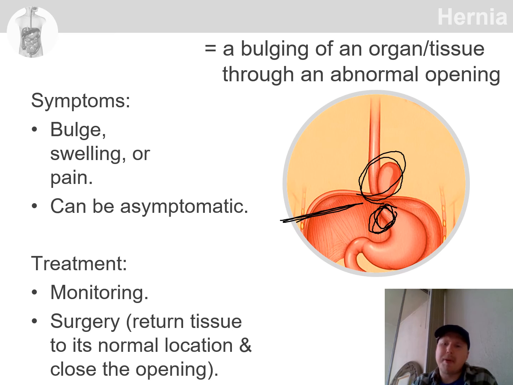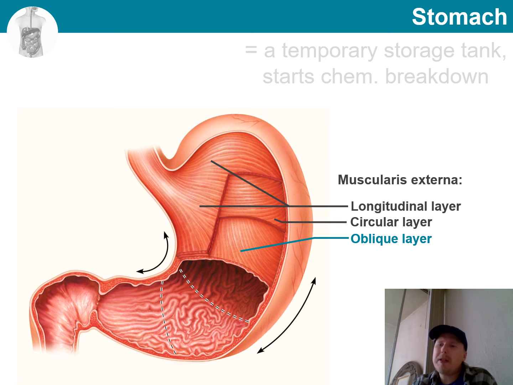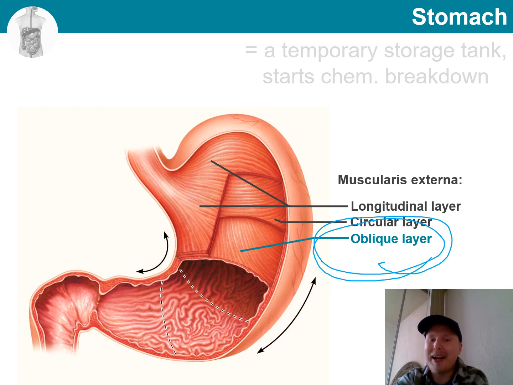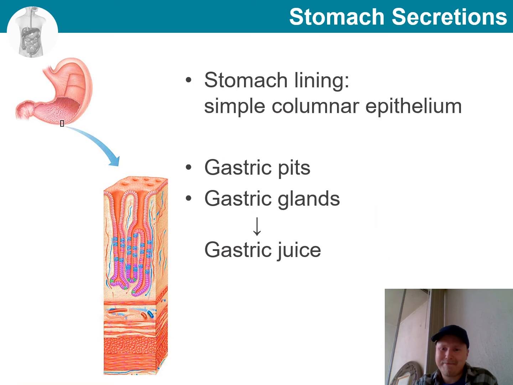You might remember that when we talked about the muscular layers in the digestive system, I mentioned that there is something special about the stomach. And I mentioned that the stomach is kind of a special one as it has a third type, oblique muscle fibers. This allows even more distension and mixing, which consequently are important functions of the stomach.